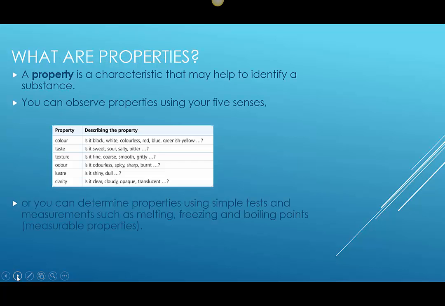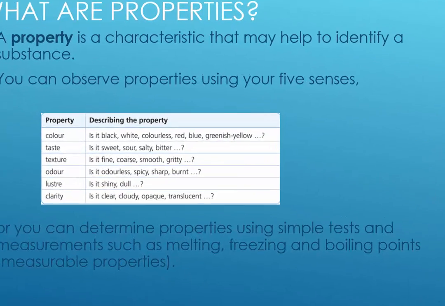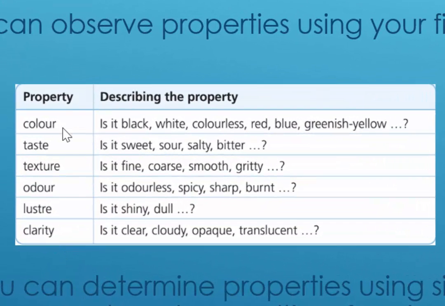So what are properties? A property is a characteristic that may help to identify a substance. So anything, color, how it sounds, how it smells, what its texture is like, are all considered properties. And again, we can observe those properties using our five senses. So color, taste, texture, odor, luster, and clarity. And here we describe those properties.